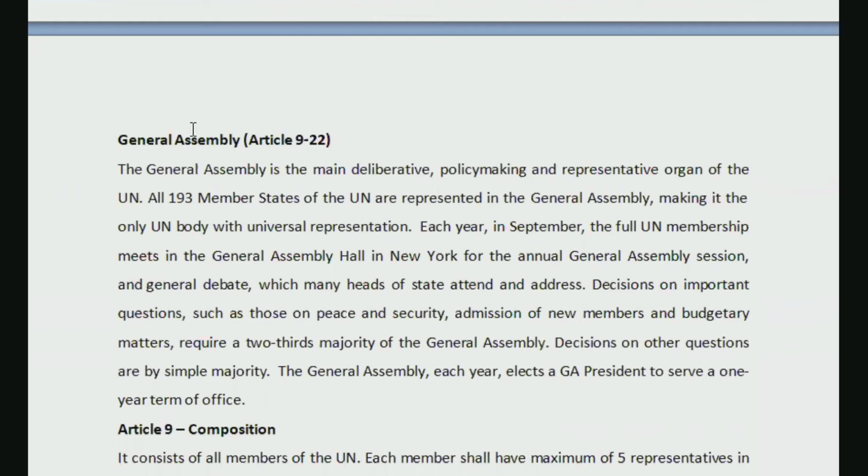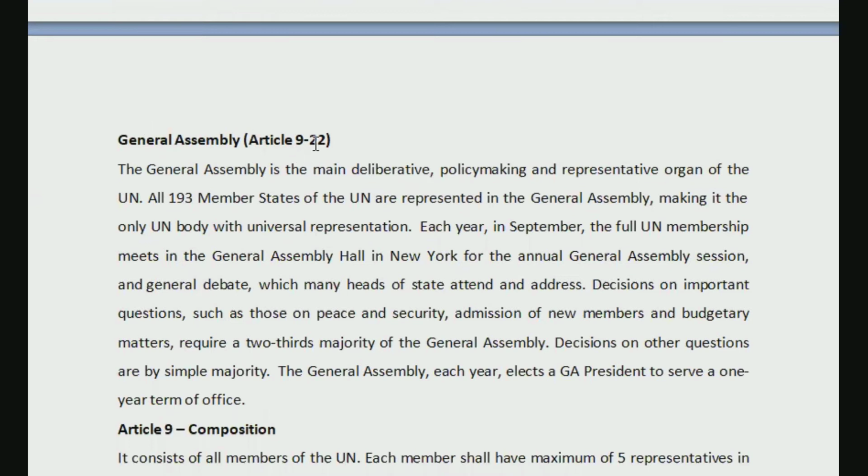Today we are going to discuss everything about General Assembly, what is important from exam point of view, what is not important, which articles you should be focusing on, all that we are going to discuss. And after that we have some 8 to 9 questions from this part that we will also try to solve. All right, so let's begin.